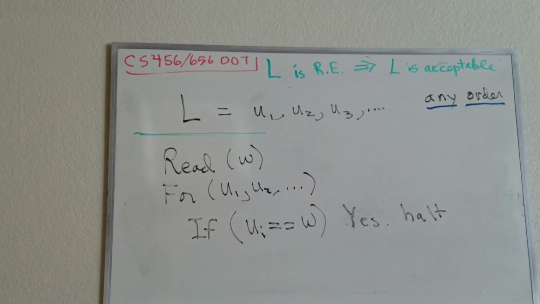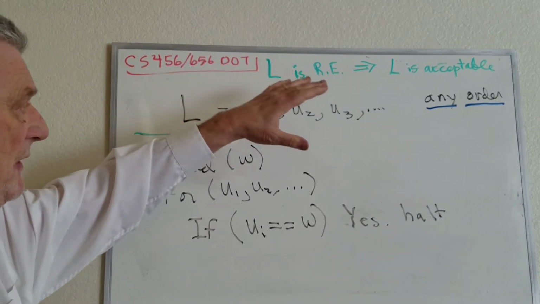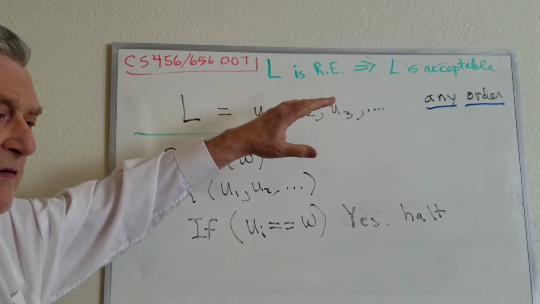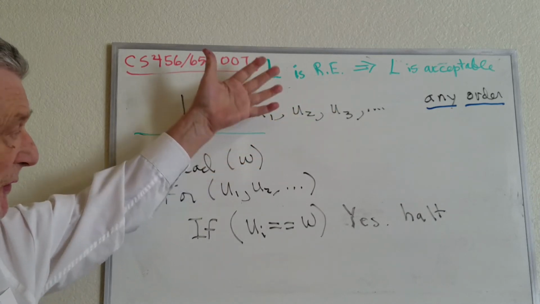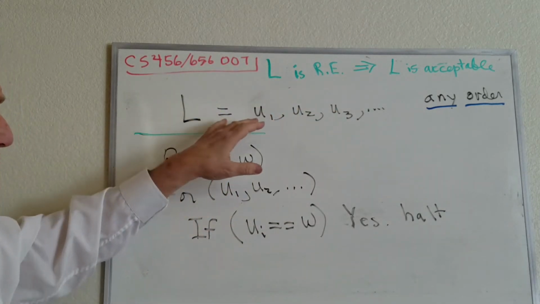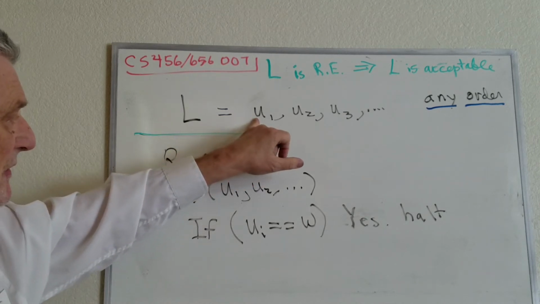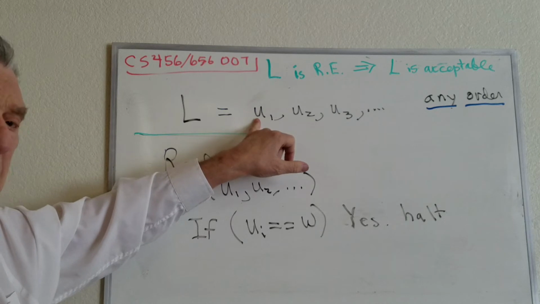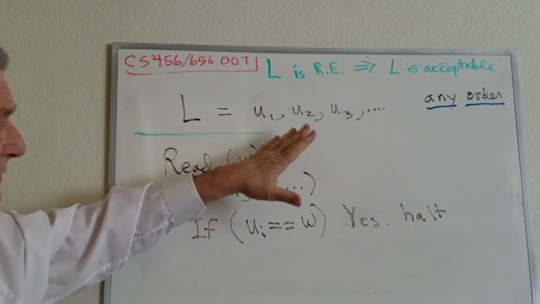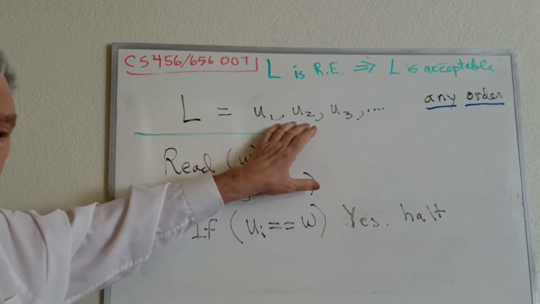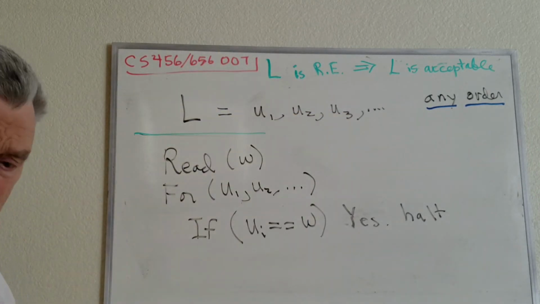Now we'll prove if L is recursively enumerable, L is acceptable. Of course, the converse, namely if L is acceptable, then L is recursively enumerable, would be on the next slide. So we start by assuming L is recursively enumerable, and here is an enumeration of L, which we can compute. However, it's not necessarily canonical order, it's in an arbitrary order, which means that the smallest string could be the millionth one in the list.